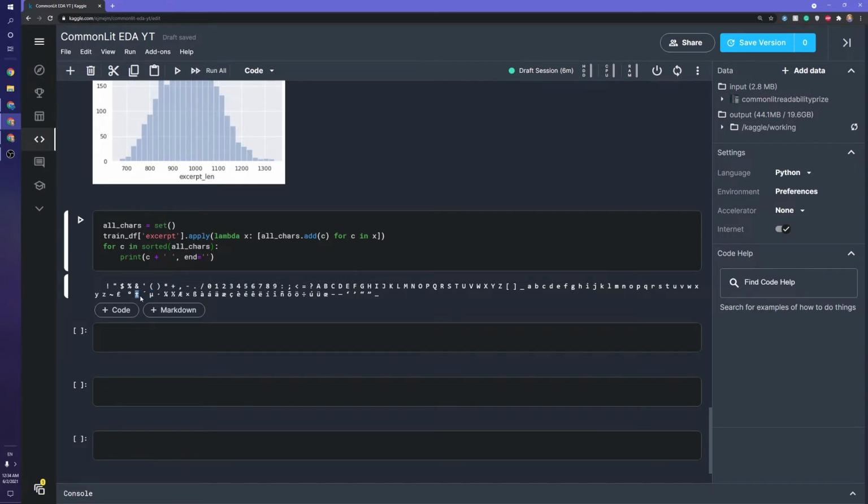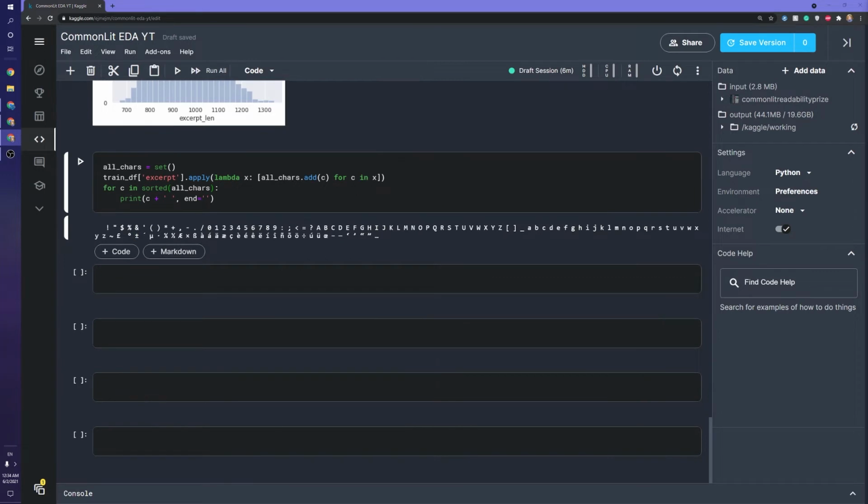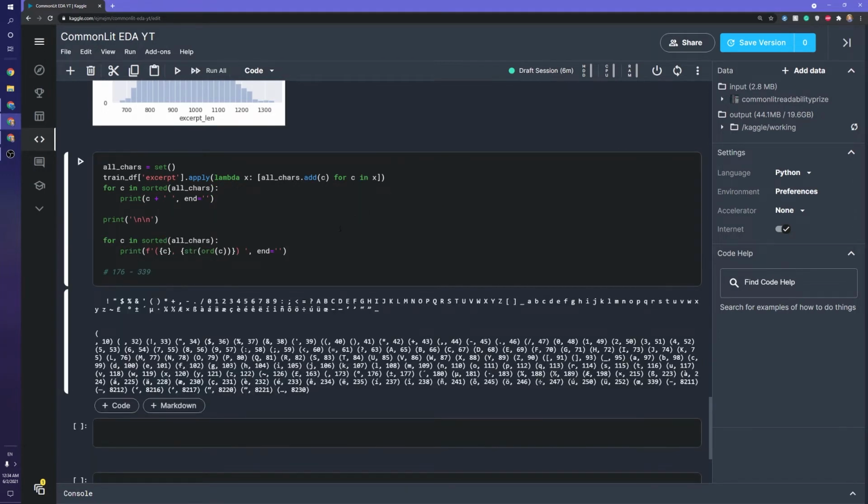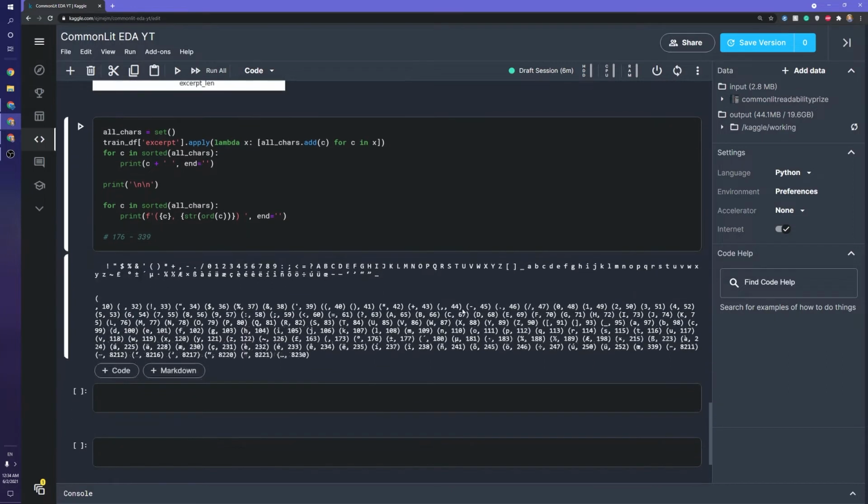So it's good to know that all of these exist. We can go ahead and add on one more minor thing to this, and that is just writing out the characters right here. The associated character numbers, I'm not sure how to say it, but the integer values associated with these characters. And the reason I'm doing this is because I want to make a new feature for the excerpts that have some of these weird characters over here, or some of the characters with accents.